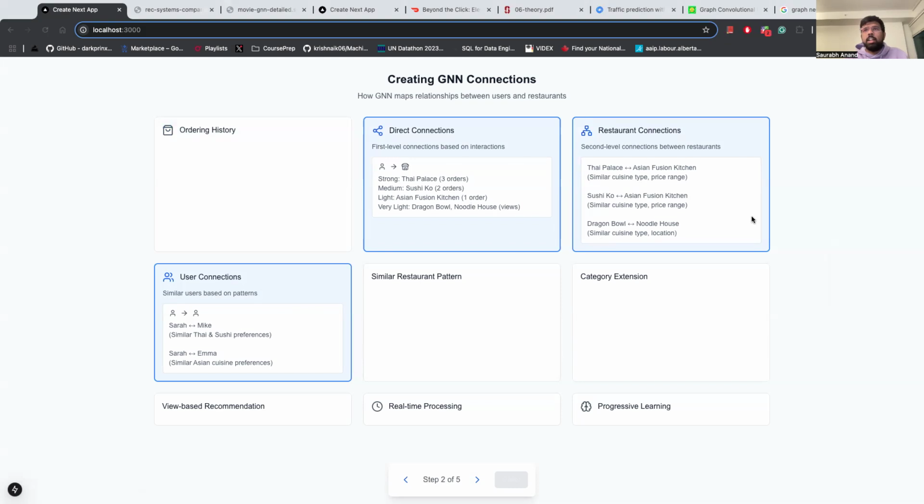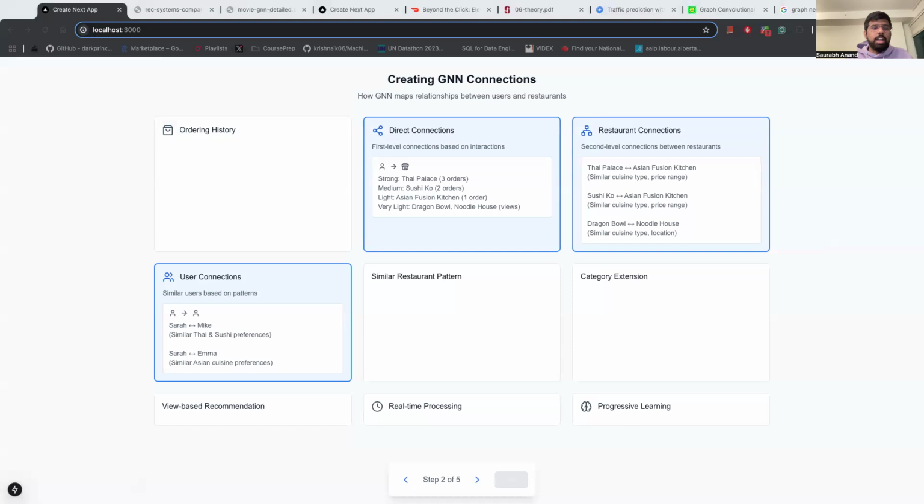So now another connection could be the restaurant connection. So the neural network identifies that Thai place is an Asian fusion restaurant. So it can look for similar cuisines, price ranges. Sushi Co is also an Asian fusion kitchen. Dragon Bowl is a noodle house. So it'll start building up these connections, right?